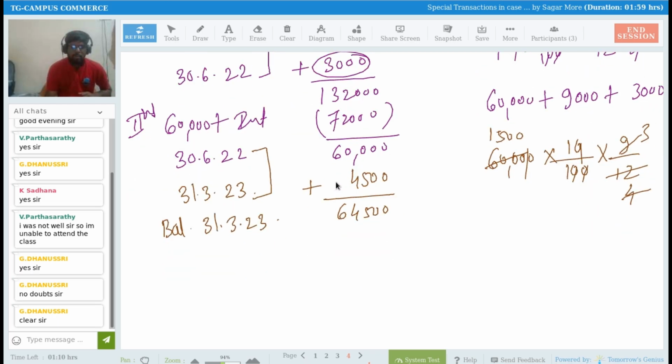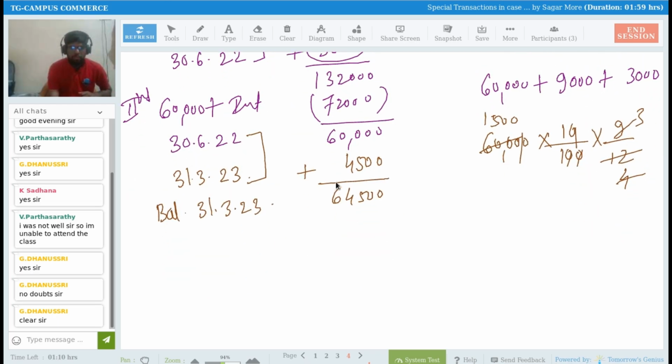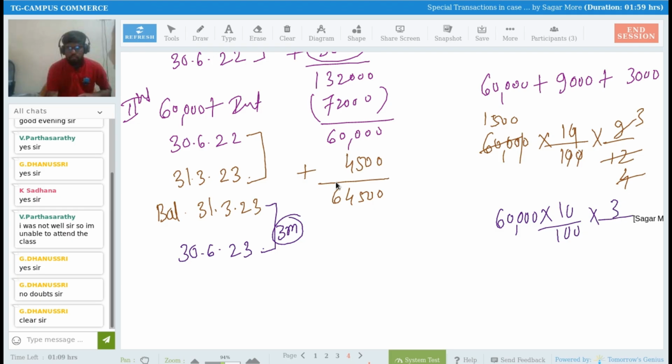But sir, I'm not going to make payment on 31st of March. So when are you going to make payment? On 30th of June 2023. So you have to make a payment of interest for 3 months. What will be the answer? So your principal is 60,000, multiplied by 10 divided by 100, multiplied by 3 divided by 12.